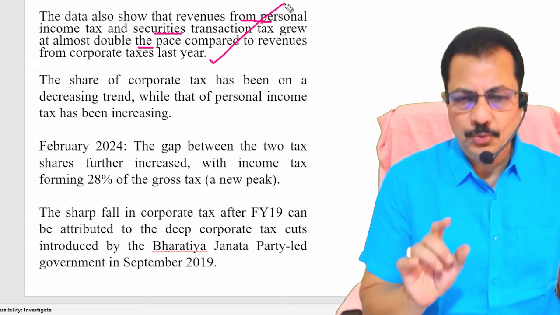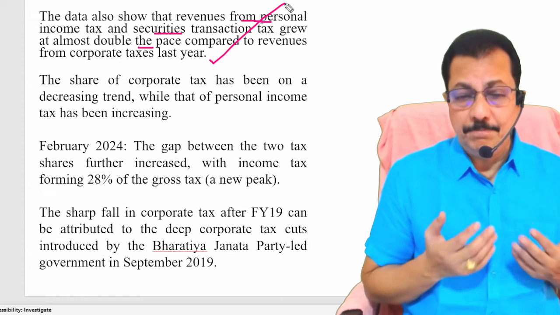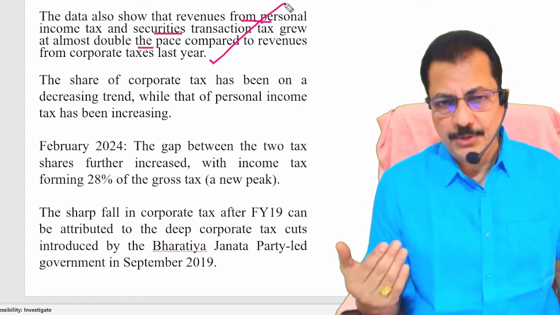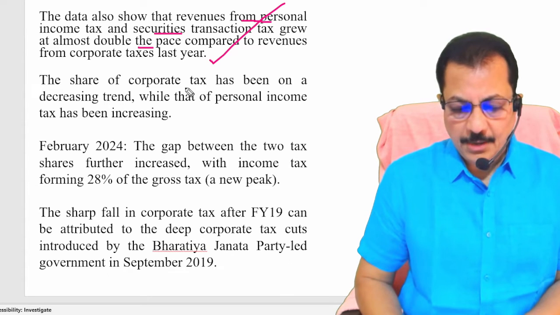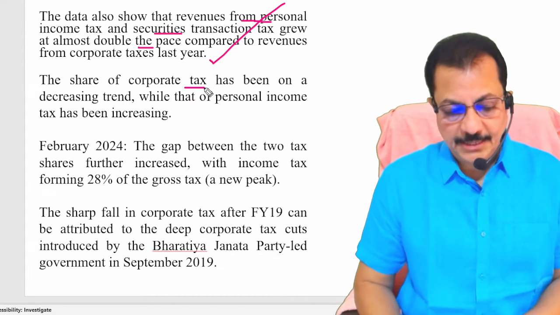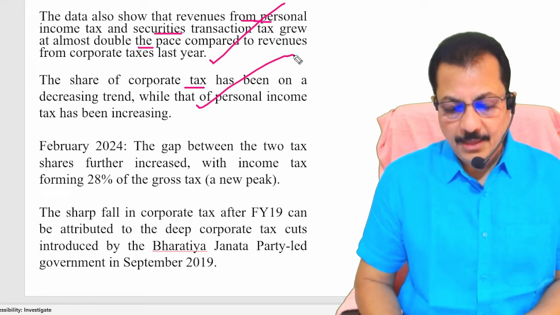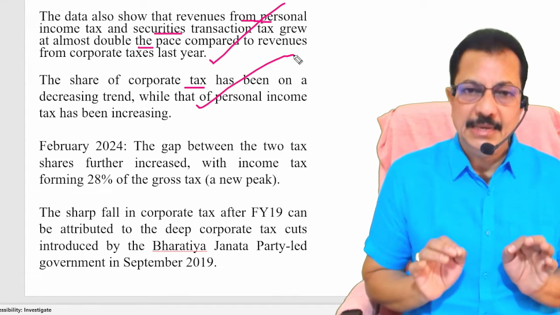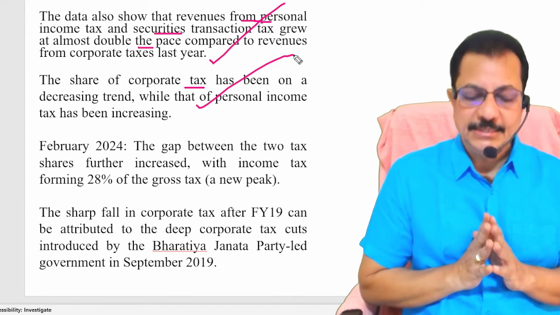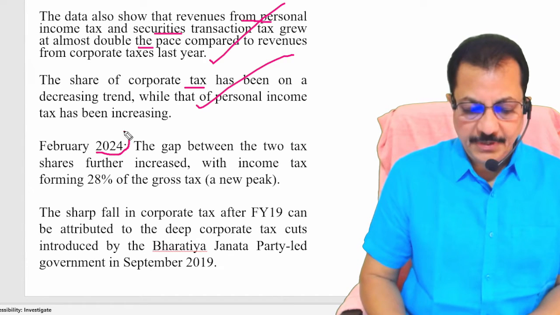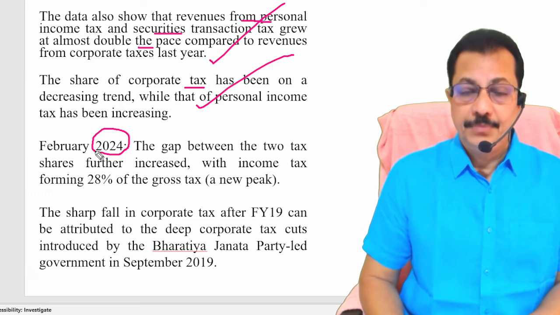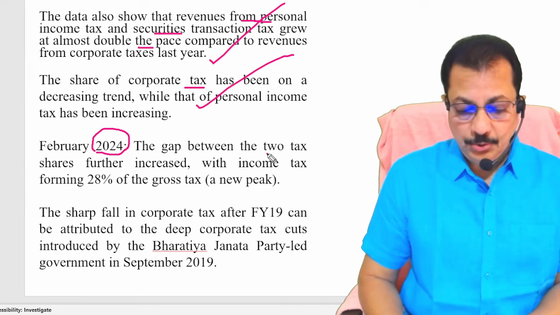So there is a huge gap between the personal income tax and the corporate tax. Clear? Look at this. The share of the corporate tax is decreasing, while that of the personal income tax has been increasing. What are the reasons for this? Let's try to understand. If you look at the latest figures of February 2024,